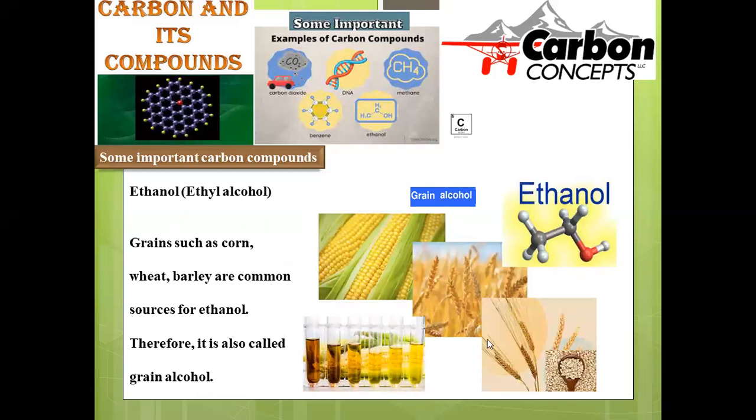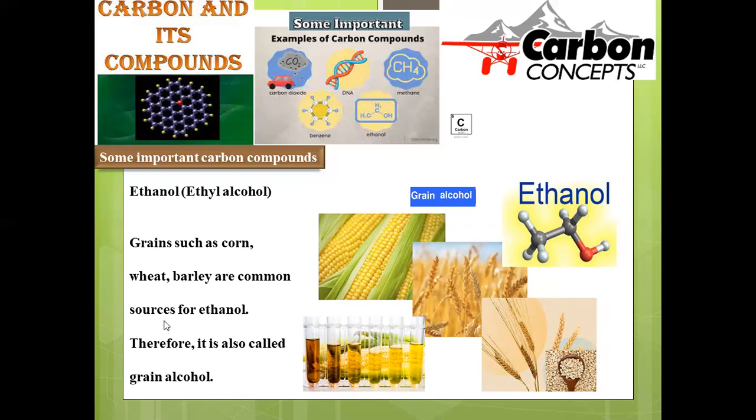Ethanol can be synthesized from natural sources as well. Grains like corn, wheat and barley, these three are the major sources, and they participate in the fermentation process so that ethanol is produced. If we synthesize ethanol from these natural resources, these grains, we can call ethanol a grain alcohol.